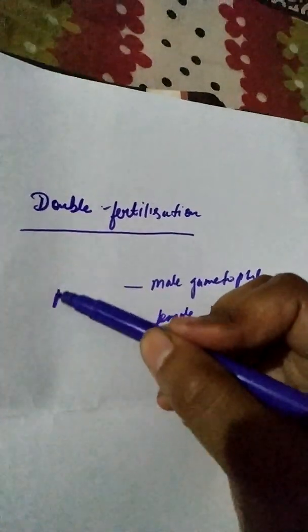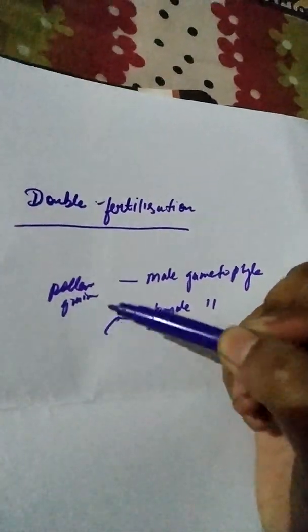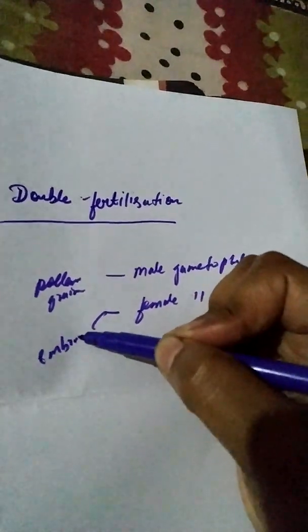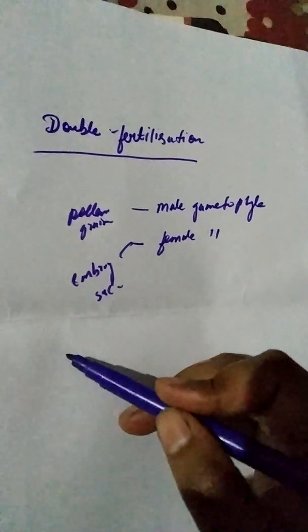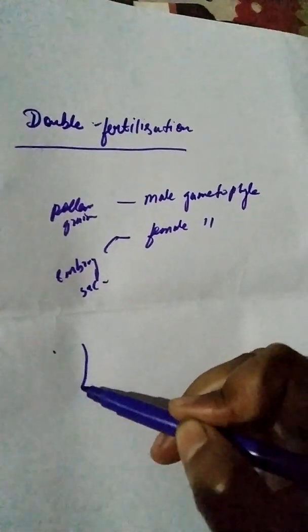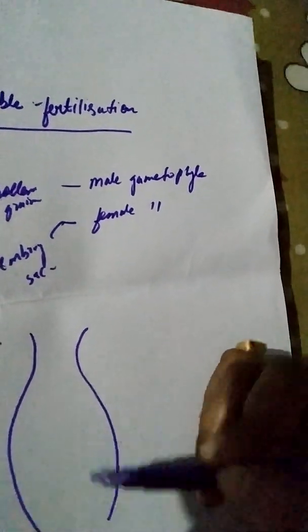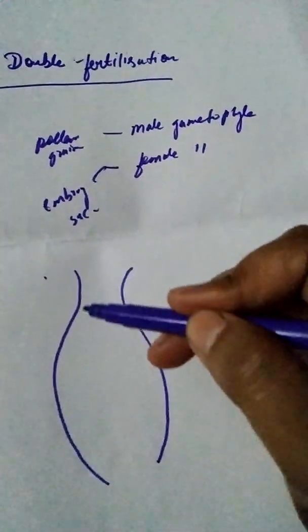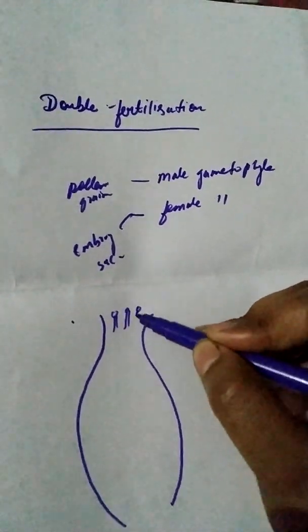So, this is a pollen grain, and this is the embryo sac. Here is how fertilization takes place in the flower structure. I'm roughly drawing this figure to help you understand. In the flower, the shape is like this, and here the pollen is present in the anther.